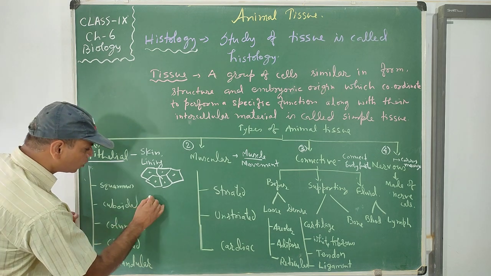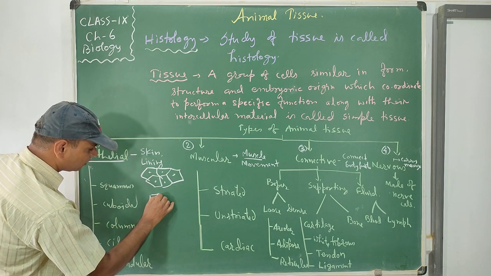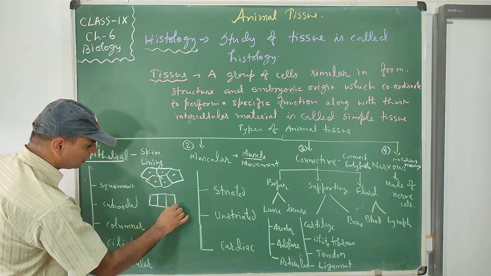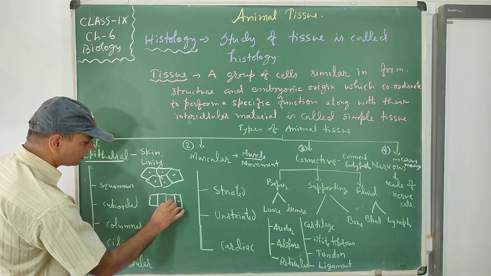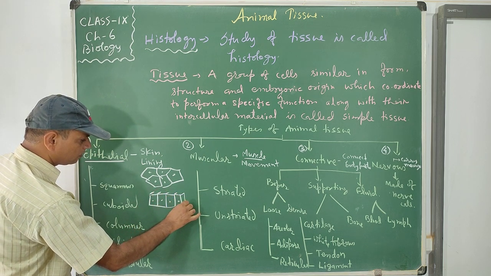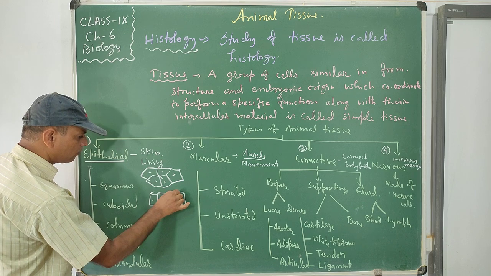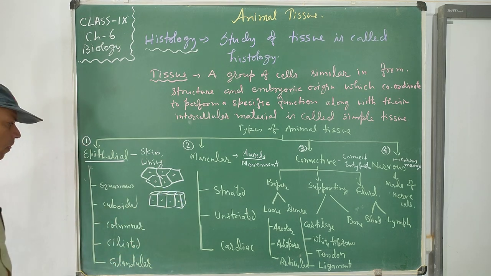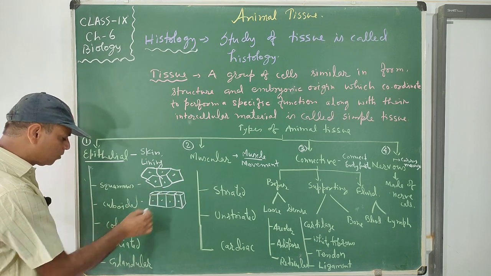Cuboidal epithelial has a cube-like structure of the cell. The cells are cube-like in structure.